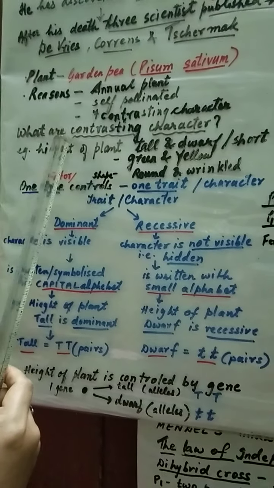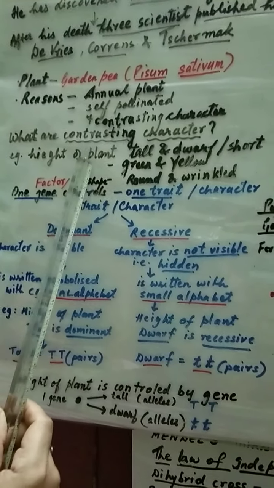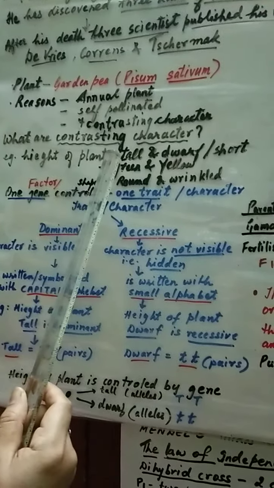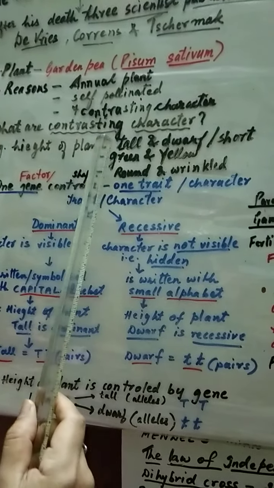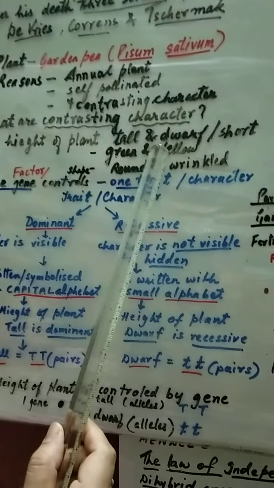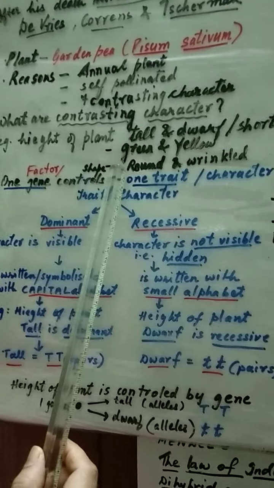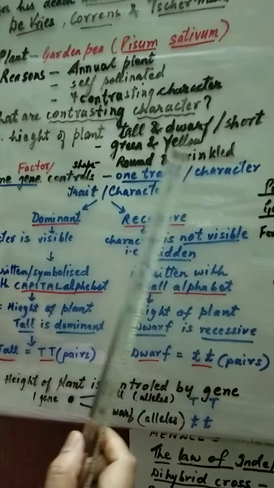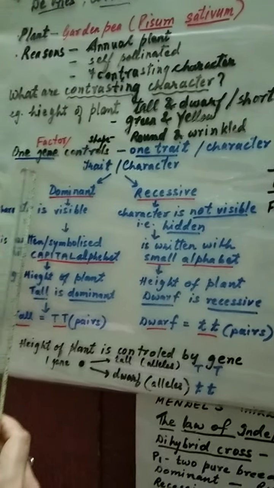What are these contrasting characters? As you know, suppose we take height of a plant, it can be tall and can be short or dwarf. So these are contrasting characters. Like seed color was green and yellow. Shape of the seed he took, some were round, some were wrinkled. So there are 7 contrasting characters. You can check it from the book.